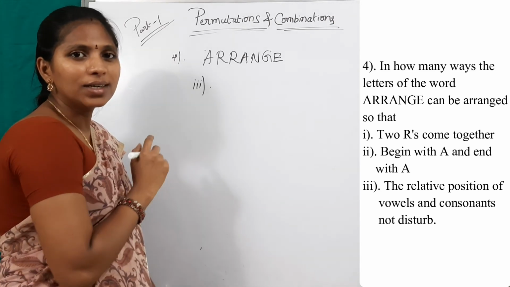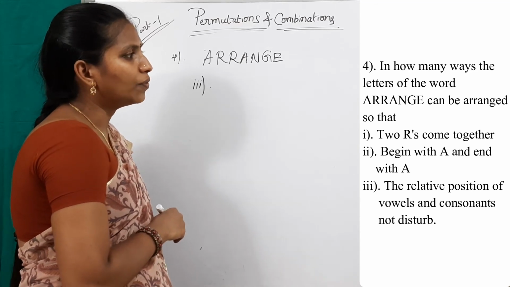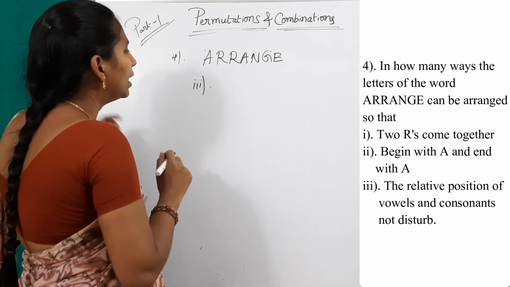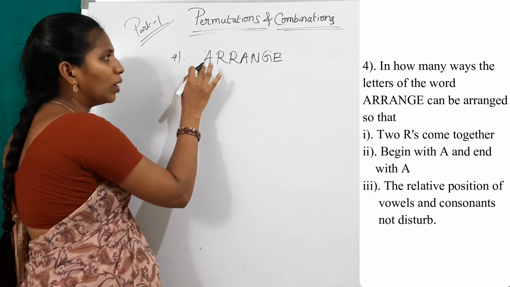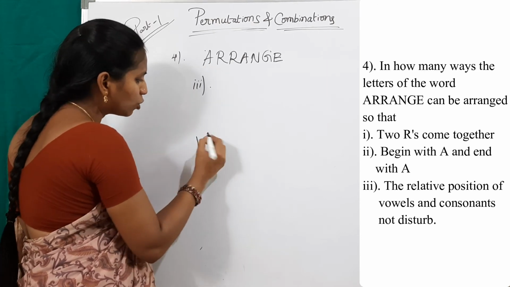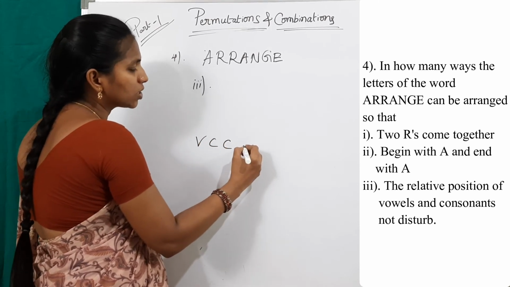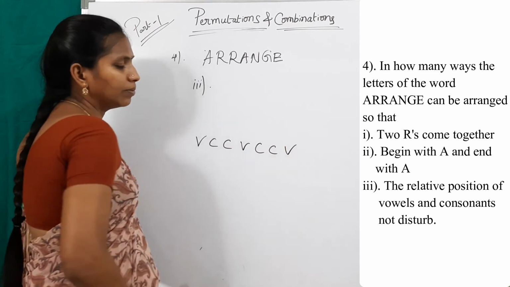Now see the third sub question in the fourth question. The relative positions of vowels and consonants are not disturbed. Relative positions means here at the first position, what is the letter? A. A is a vowel. So at the first place vowel, second place consonant, third place consonant, next place vowel, and consonant and vowel.